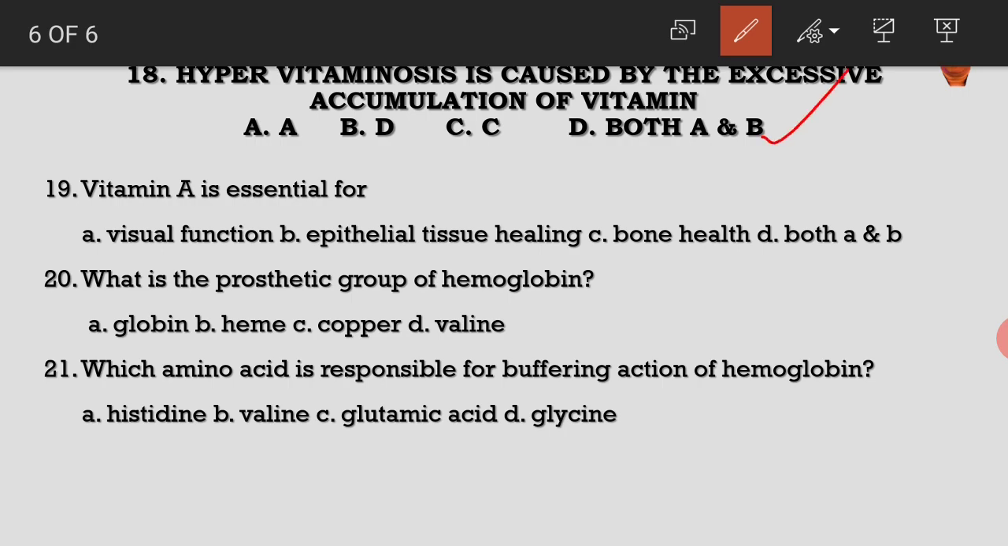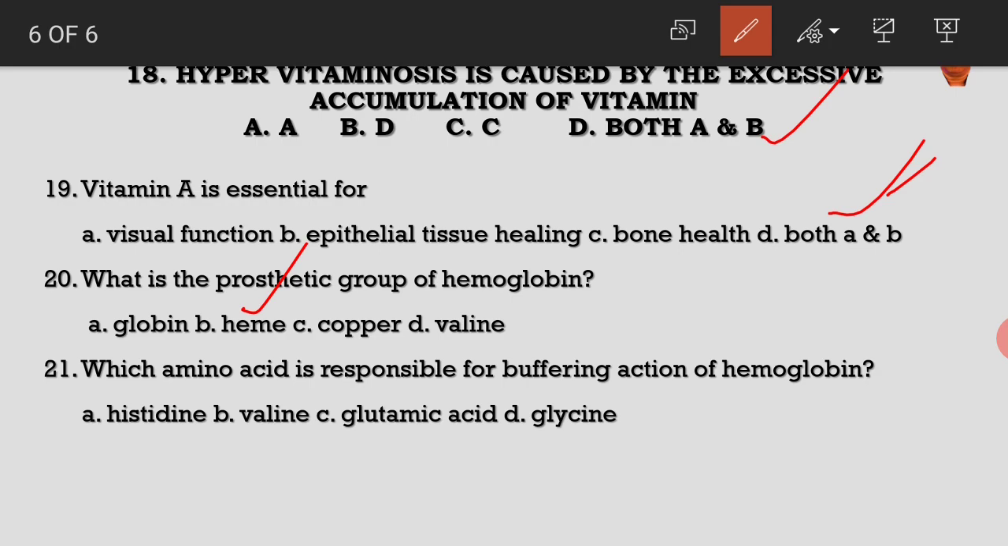Vitamin A is essential for visual function, epithelial tissue healing, of course both A and B, because this is responsible for visual function and also epithelial tissue healing. D is the answer.